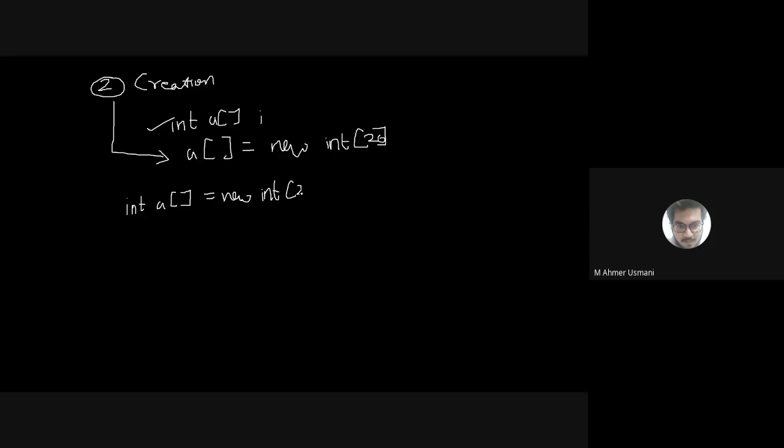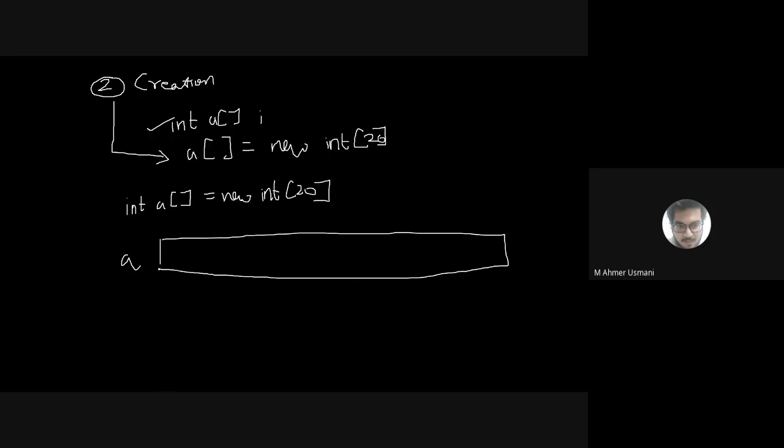So that means what you have created? You have created an array, and that array has a size of how much? It is 20. So the first index number would be 0, the next index number would be 1. What would be the last index number? 19. Okay, so that is how we create an array.